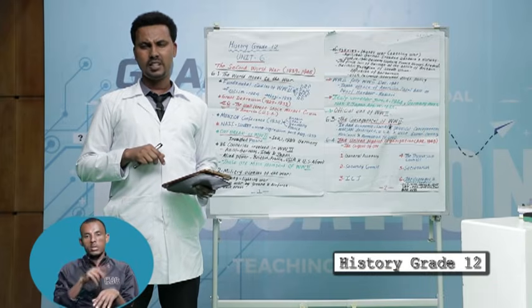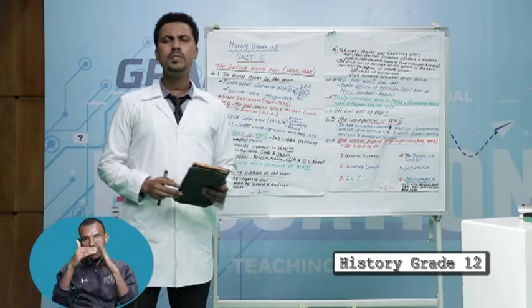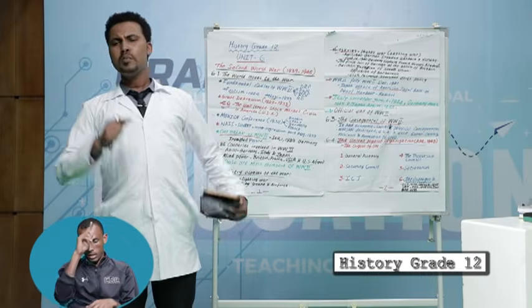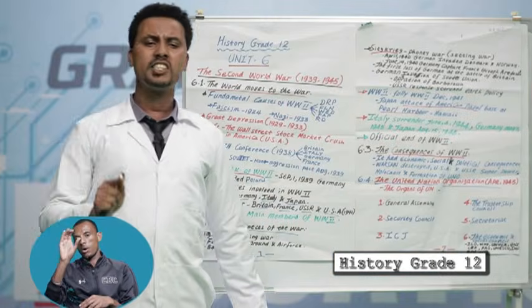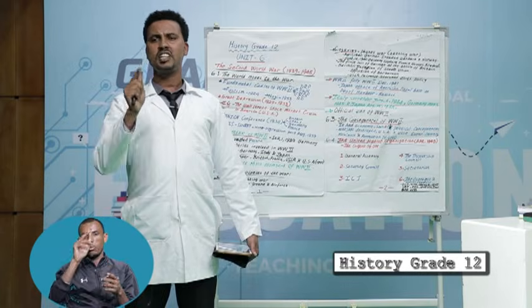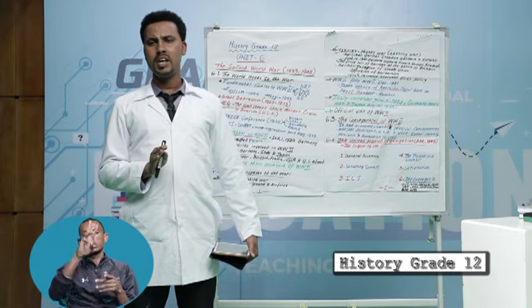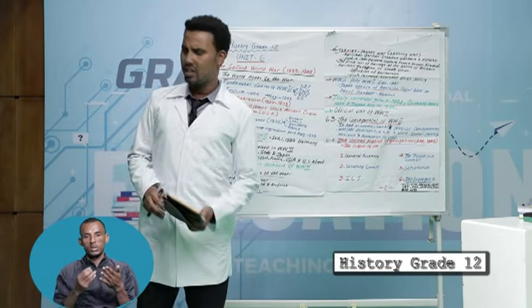The Nazi Party eliminated 12 million people. From these 12 million people, 6 million were Jews. In total, 12 million people were eliminated in Europe.